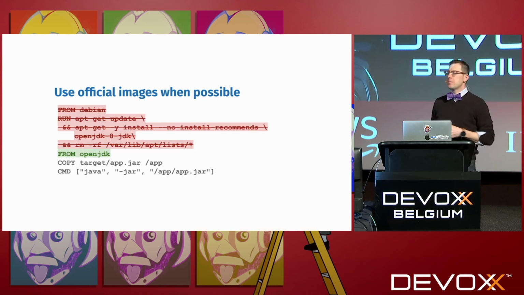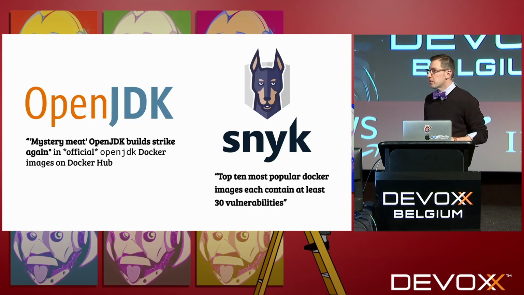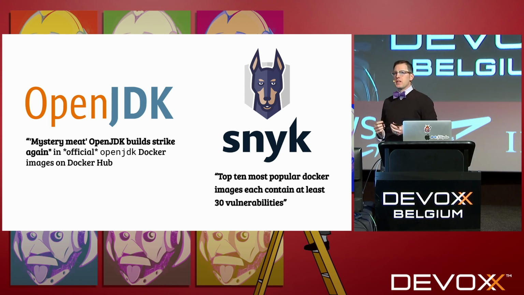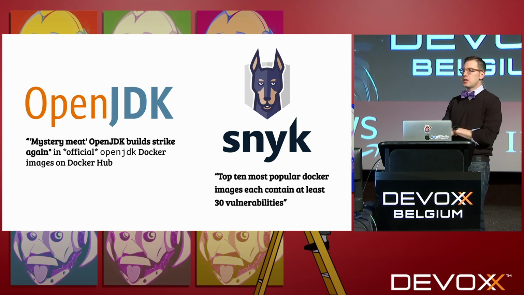Fortunately, a lot of these steps can be encapsulated into a base image. So what I've just described is exactly what happens in the official OpenJDK image, which is on Docker Hub. But you shouldn't use that image because it can't be trusted. There's been a couple incidents where this official OpenJDK image actually contained an incorrect JDK. And that's because the apt package it installs was built from an incorrect tag. So it would advertise itself as 8 update 202, but it was not actually 8 update 202.